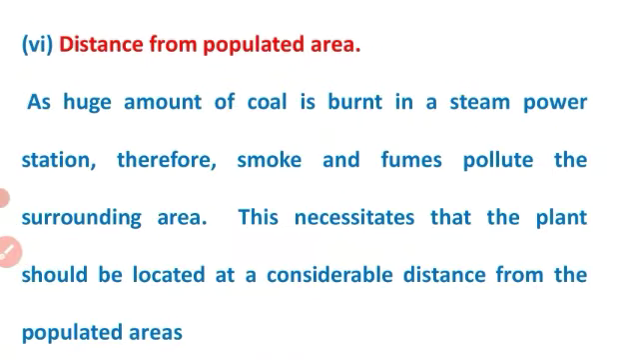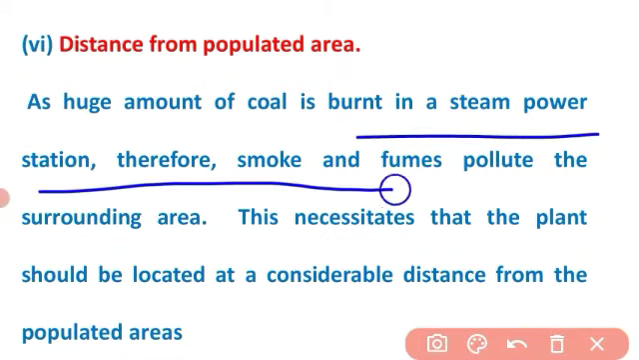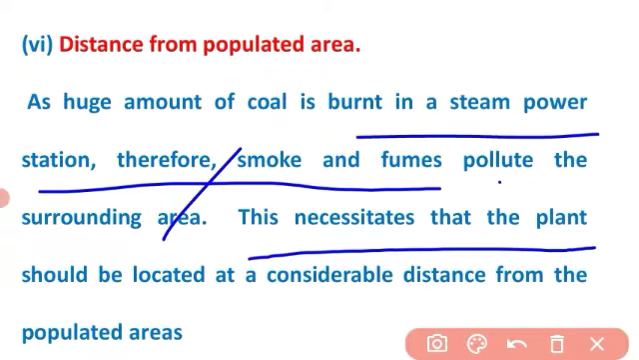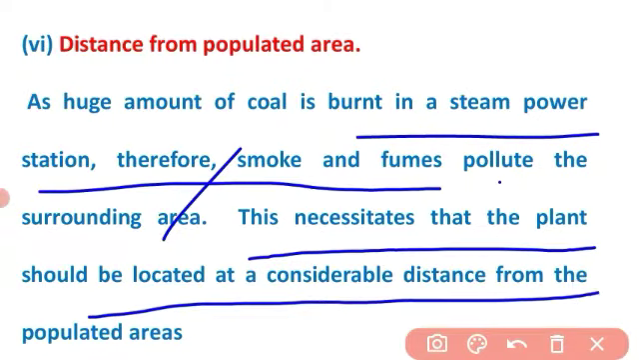Next one is the distance from populated area. Because a huge amount of coal is burned in a steam power station, smoke and fumes pollute the surrounding area. So the plant should be located at a considerable distance from populated areas.